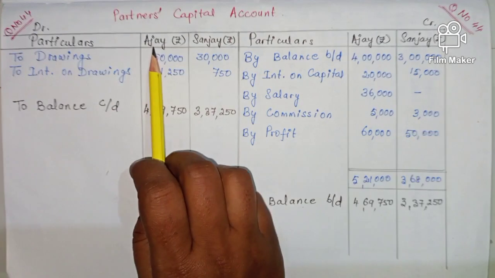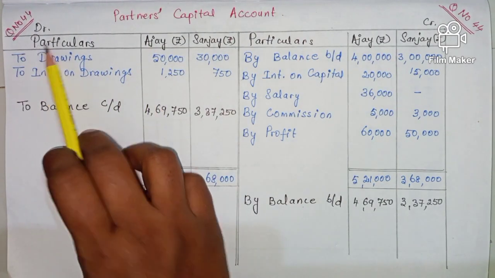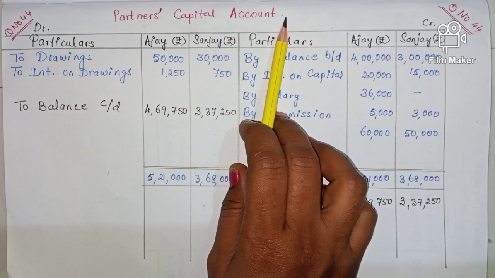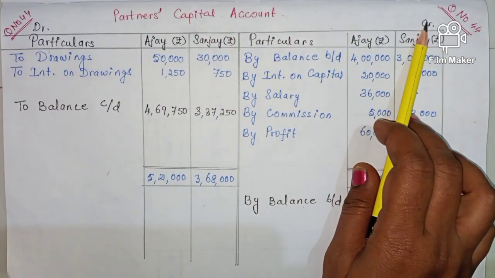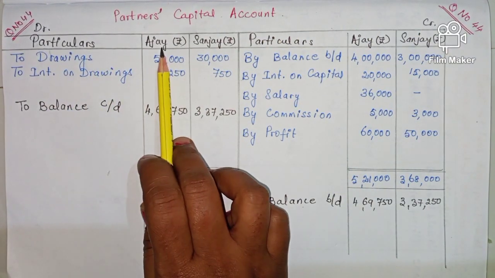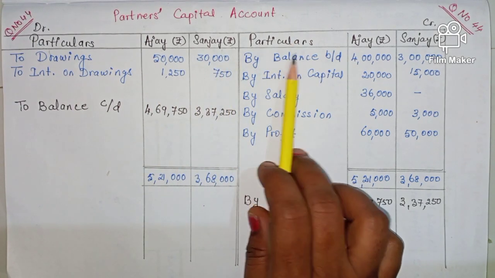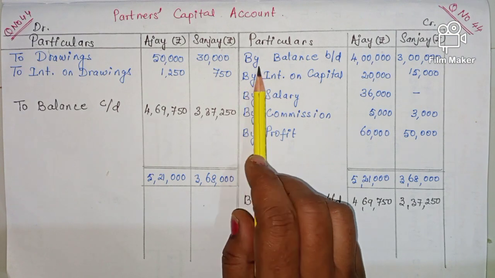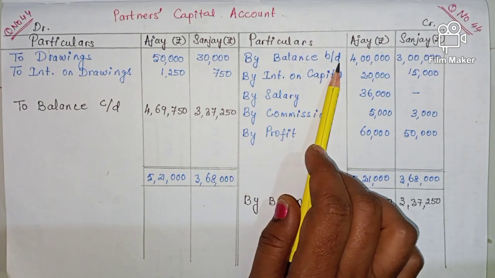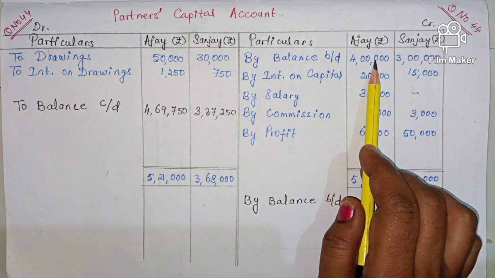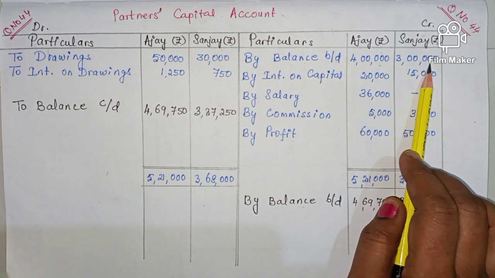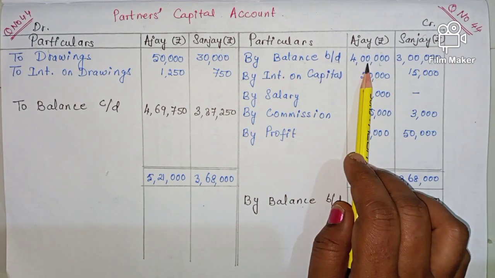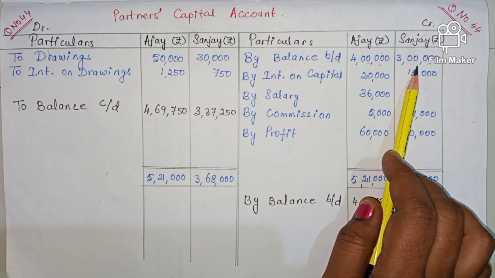Now let's see the solution for question number 44. Partners capital account. Debit side, credit side. Particulars Ajay rupees, Sanjay rupees. And now on the credit side, by balance brought down. So this is the capital of Ajay and Sanjay that we should write down on the credit side of partners capital account.